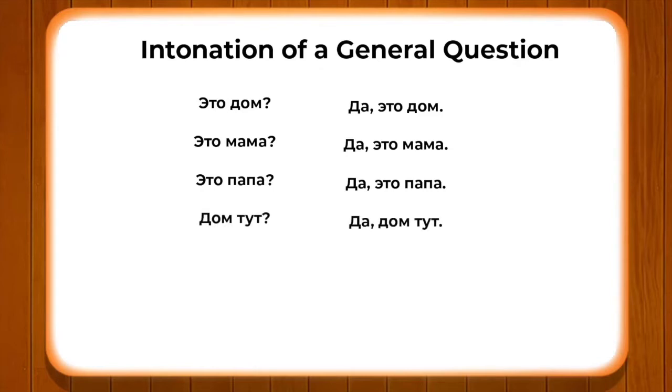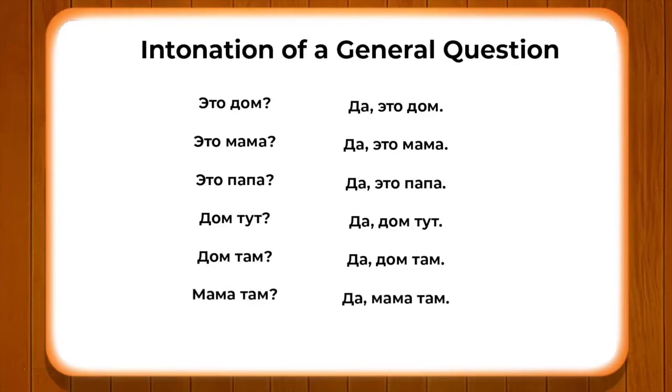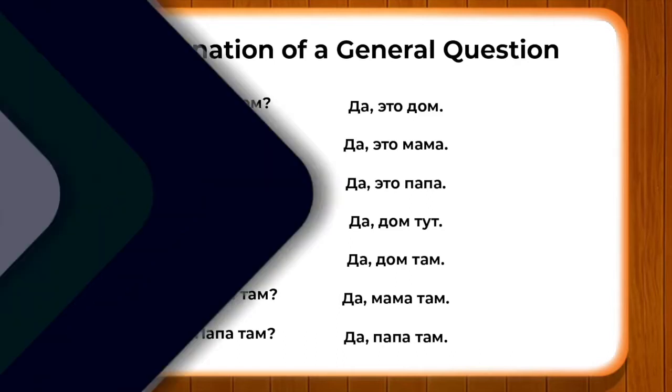"Dom tut, da, dom tut. Dom tam, da, dom tam. Mama tam, da, mama tam. Papa tam, da, papa tam." So, you have to consider this special tone while making interrogative or affirmative sentences, and finally using the word "da" and having a pause. I hope this concept is clear, and I recommend that you note them down in your notebook and converse in Russian with your family and friends in order to understand this concept clearly.